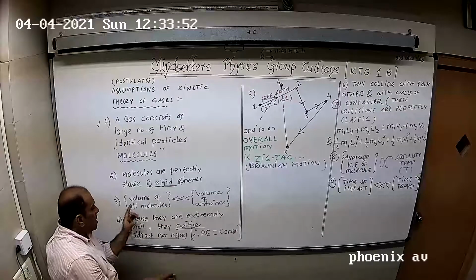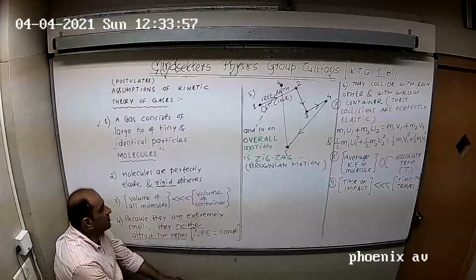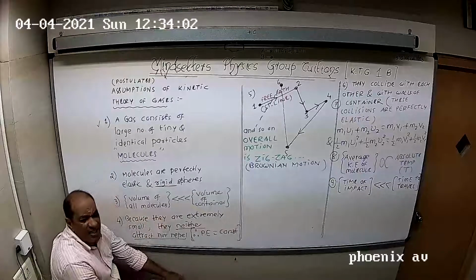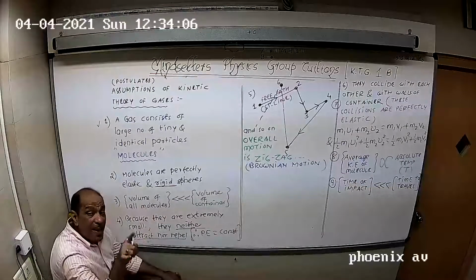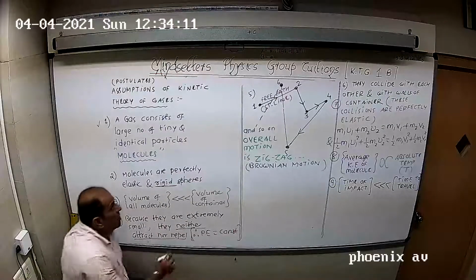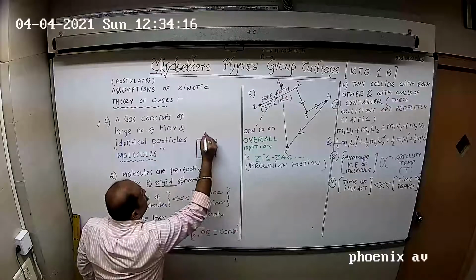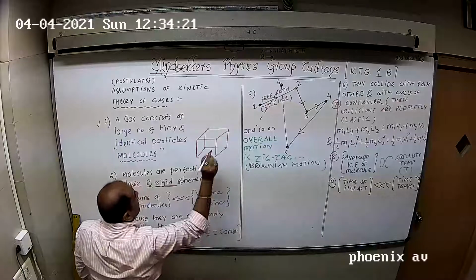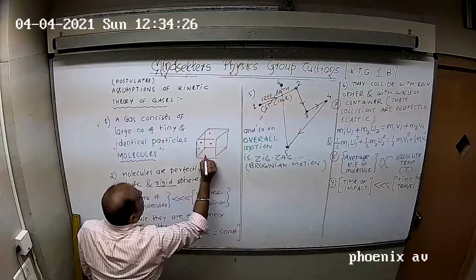Next, the volume of all the gas molecules is very small compared to the volume of the container. If I think about a molecule, its radius is approximately 10 raised to minus 10 meter. So volume will be 4 by 3 pi r cube because they are spheres, right? It is of the order of 10 raised to minus 30. So this is one. Suppose I am taking a container. Let us assume that this container is cubic in nature.